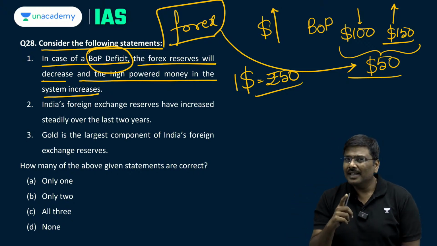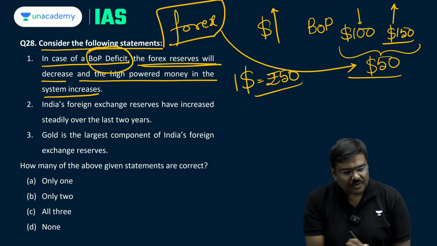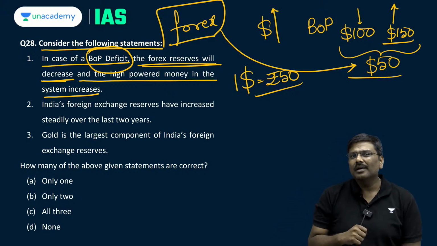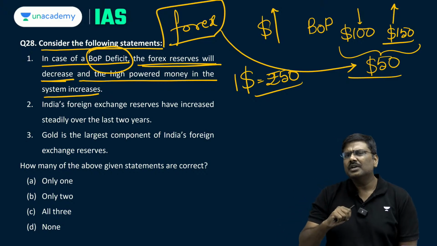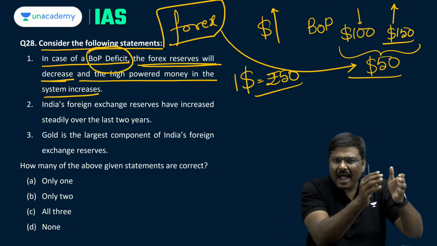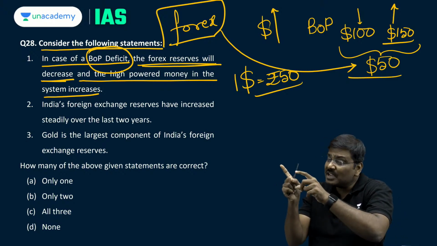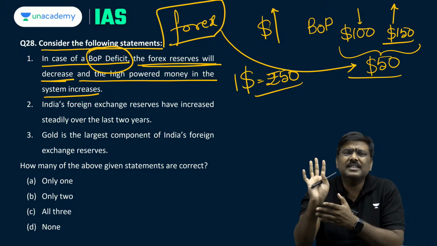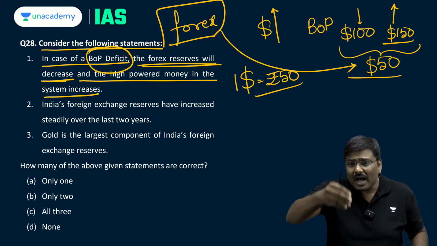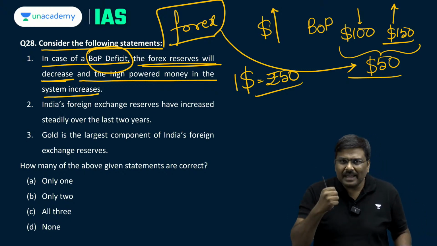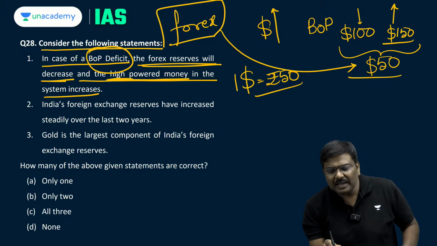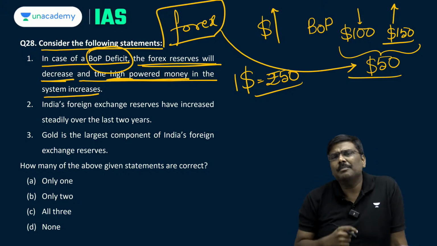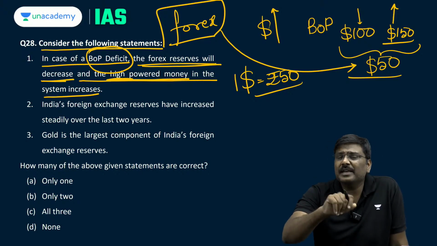Now, as a result of this, can I simply say the forex reserves will decrease? Yes, forex reserve will decrease. What about the money supply in the economy? The money supply in the economy will be reduced. But more importantly, the bank will return the 2500 rupees which was earlier printed by RBI and supplied to the economy. I hope you understand. Who has printed this 2500? RBI. So, RBI is taking back the 2500 rupees from the banking sector. Can I simply say high powered money will decrease in the system? Because money that is printed and issued by RBI, any amount of money, including coins by the way, right?